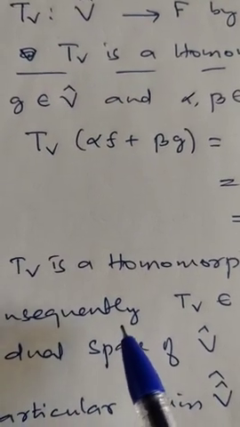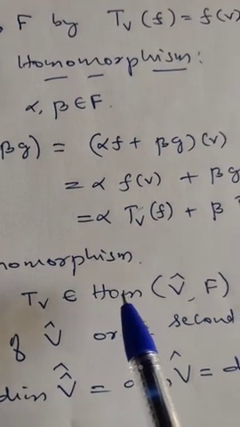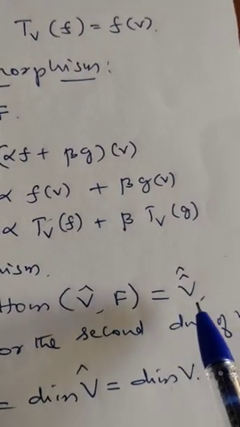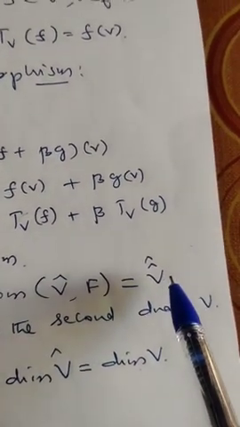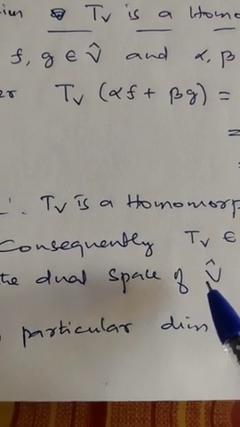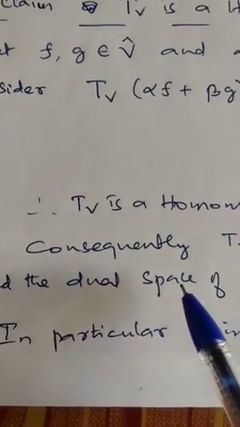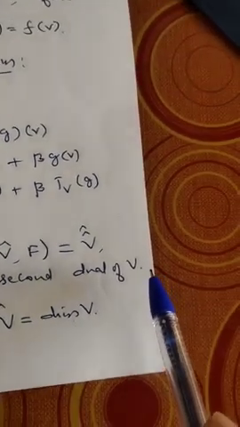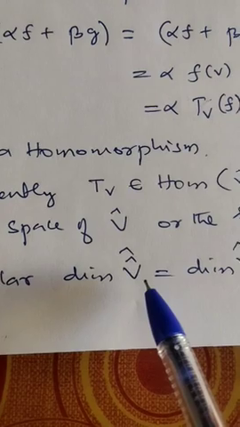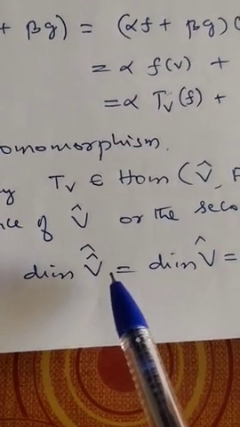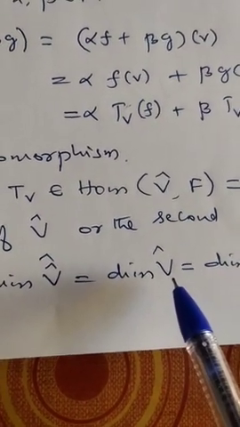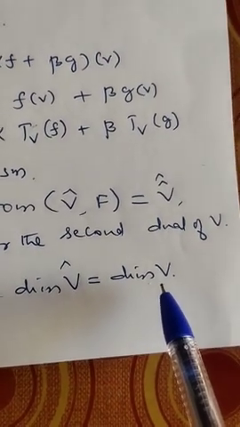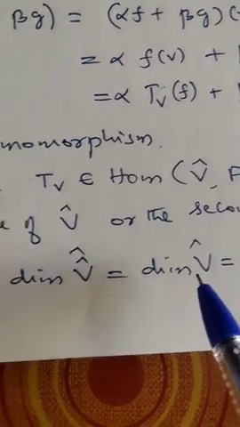Consequently Tv belongs to Hom of V cap, F, which we denote by V double cap, called the second dual of V, or the dual space of V cap. In particular, the dimension of V double cap is the same as the dimension of V cap, which is nothing but the dimension of V. Therefore, if the dimension of V is n, then the dimension of V cap is also n, and the dimension of V double cap is also n.